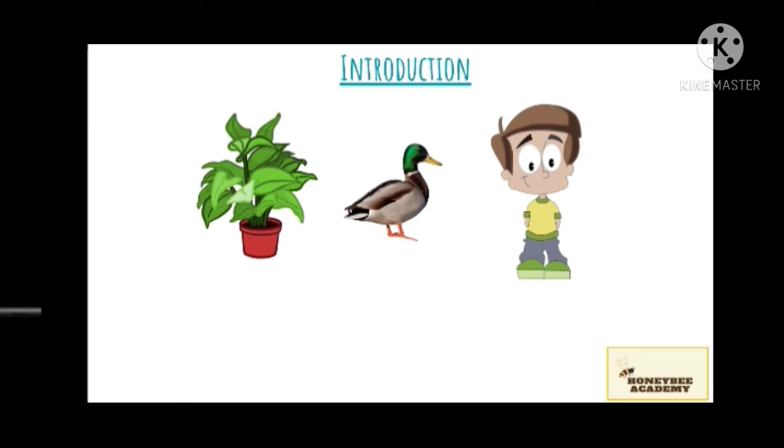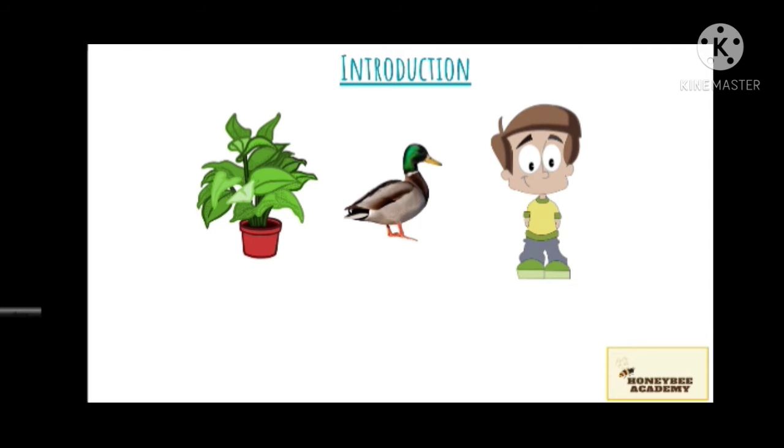Now if I gave you a few things and asked you whether each is a living thing or a non-living thing, suppose I give you a book, a desk, a duck and a plant. How would you find out whether it is a living or a non-living object? Surely there are a few characteristics which we see before we classify them as living or non-living.